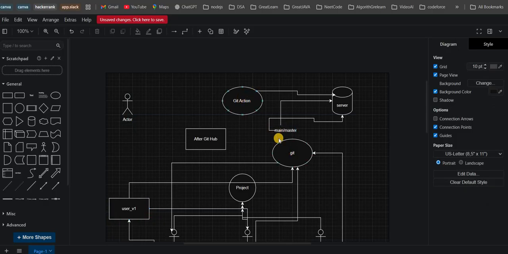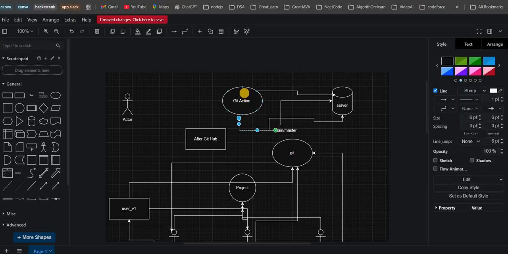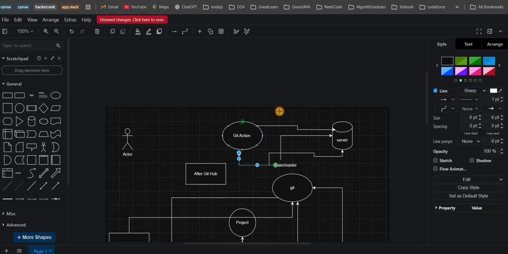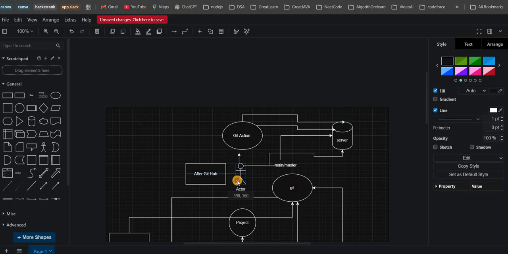In GitHub Actions, whenever any action happens in the main branch, it will take the code from the main branch and build it. If everything is fine, it automatically deploys onto the server. He just has to verify that and make one pull request.